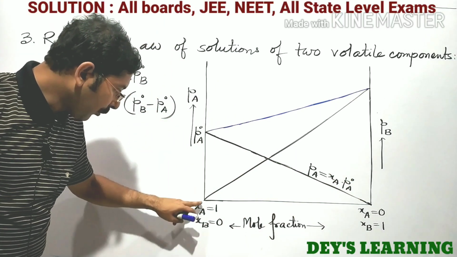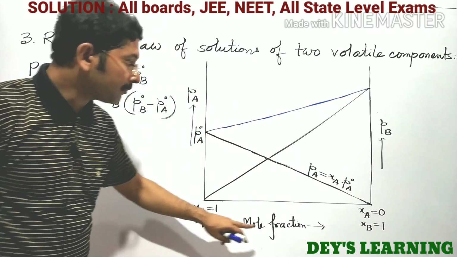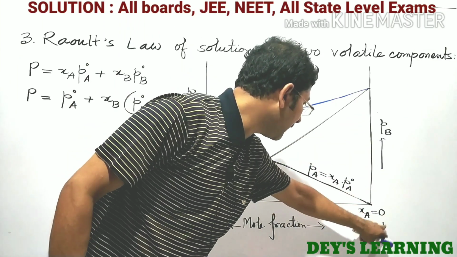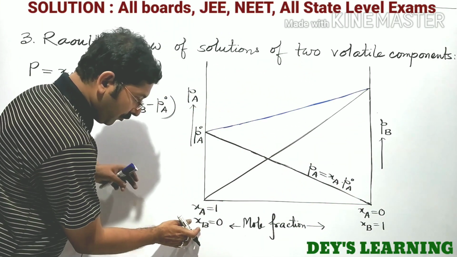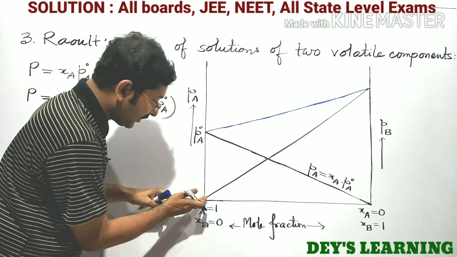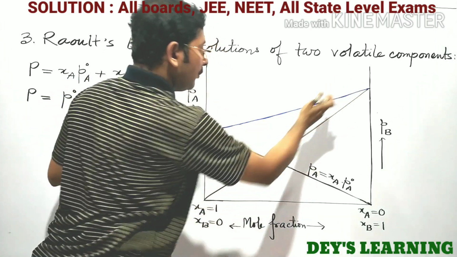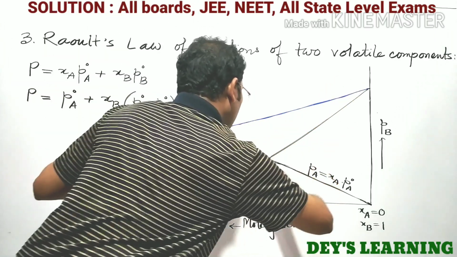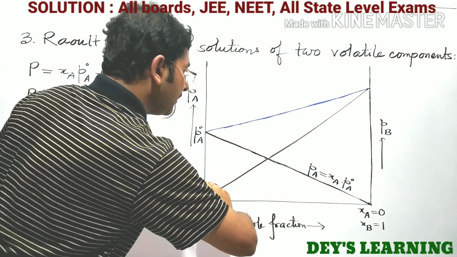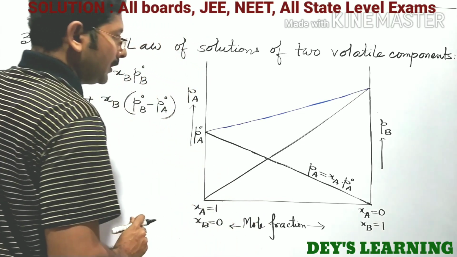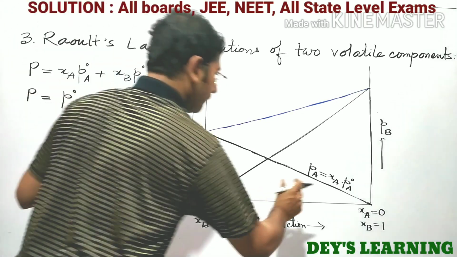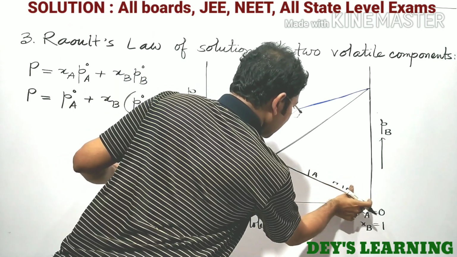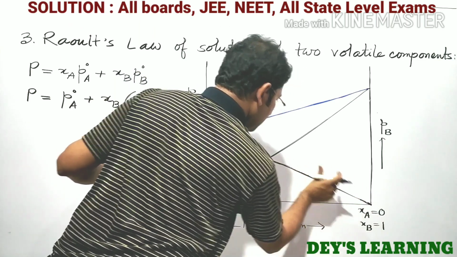And at this point XB equal to 0, and at this point XB equal to 1. So the value of mole fraction of B component increases from here to here through this line. So we can write this equation here.